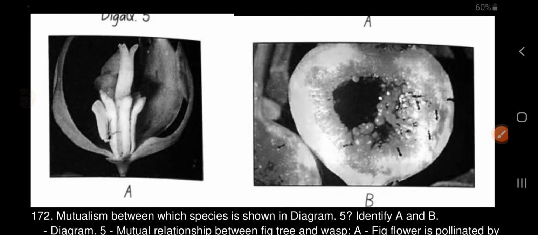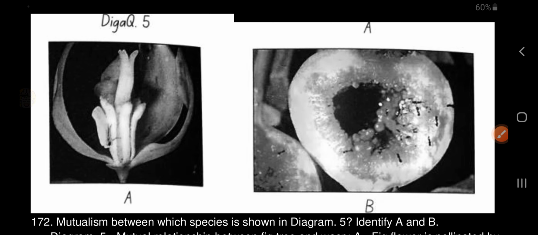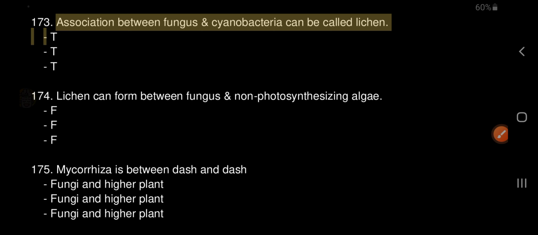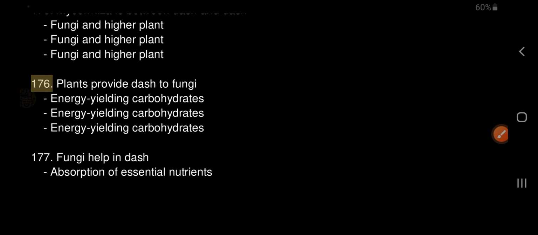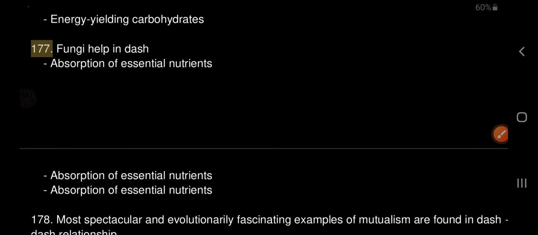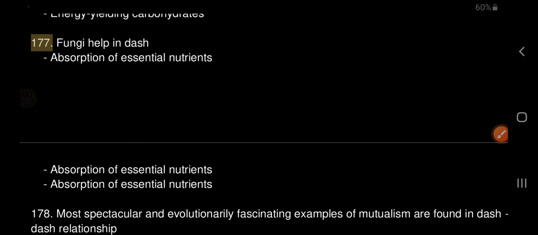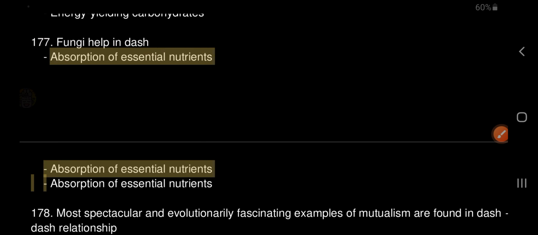173. An association between fungus and cyanobacteria can be called lichen. True. 174. Lichen can form between fungus and non-photosynthesizing algae. False. 175. Mycorrhiza is between fungi and higher plant. 176. Plants provide energy-yielding carbohydrates to fungi. 177. Fungi help in absorption of essential nutrients.